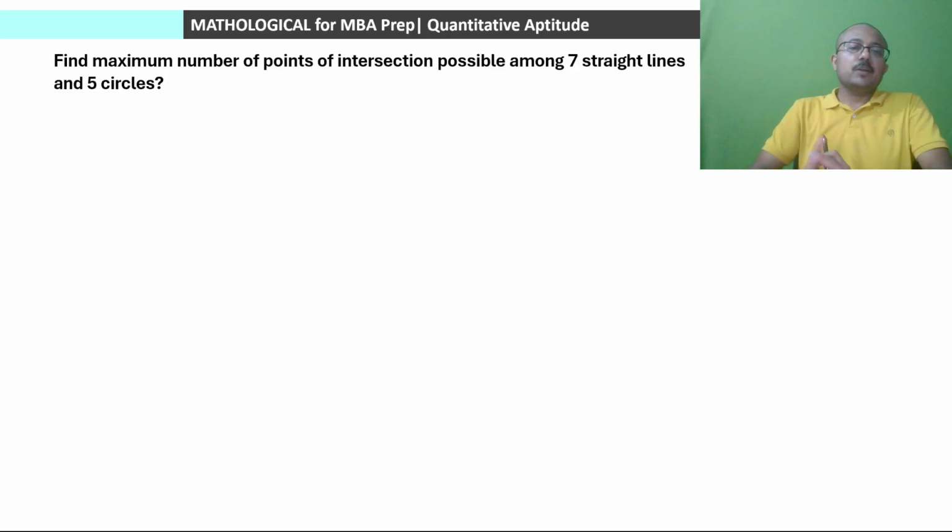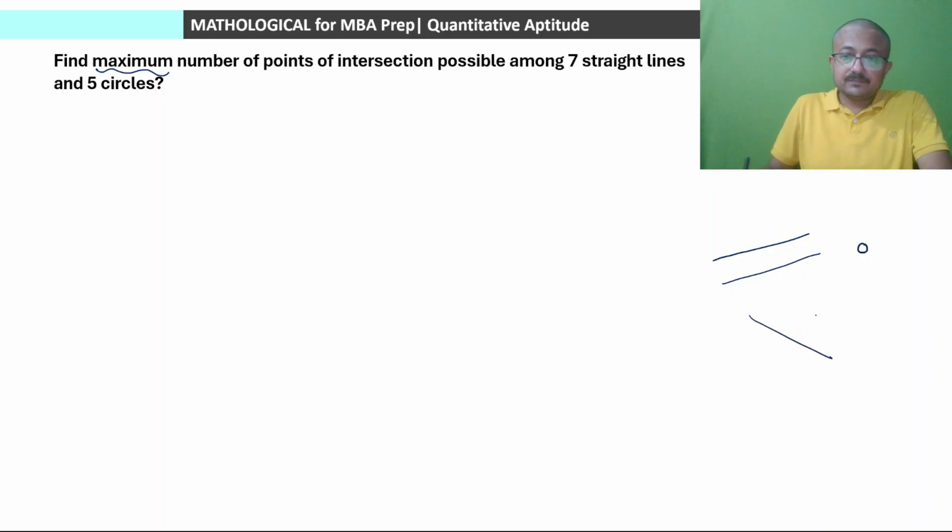Find the maximum number of points of intersection possible among 7 straight lines and 5 circles. No other condition is given. हमें identify करना है maximum number of points of intersection among 7 straight lines and 5 circles. So यहाँ पे straight lines भी हैं और circles भी हैं. In case of straight lines, if they are parallel, then there will be 0 points of intersection. But if they are intersecting, in that case there will be exactly 1. So 1 is the maximum value in case of 2 straight lines.